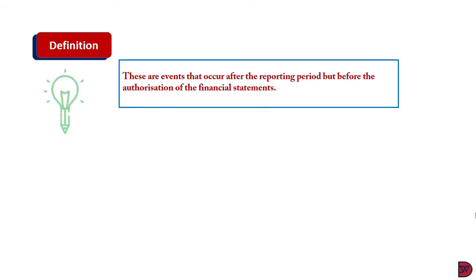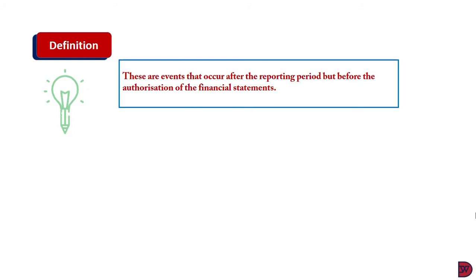So let's take a look at the definition of what an event after the reporting period is. These are events, both favorable and unfavorable, that occur after the reporting period but before the authorization of the financial statement. Normally, if a company has a reporting period of say 1st January to 31st December 2020, after the year end, it will take some time to produce the financial statement for it to be audited, after which the directors of the business will have to accept and sign, thus authorizing the financial statement for distribution to users or stakeholders.